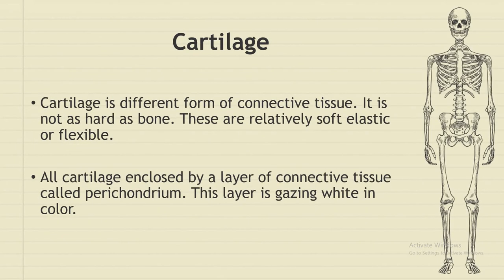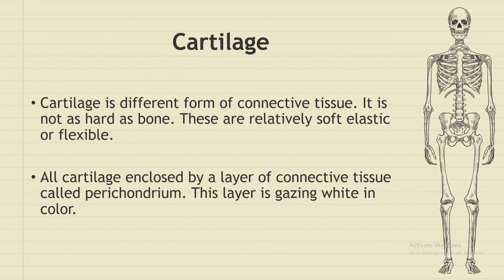Now if we are talking about cartilage, cartilage is also a connective tissue, but it is a different form of connective tissue. It is not as hard as bone, but relatively soft and elastic, or we can say flexible. So cartilage cells remain scattered, or they remain in pairs in the matrix.